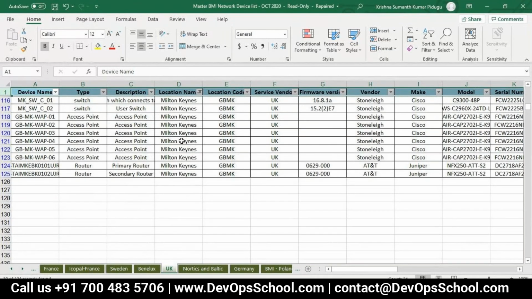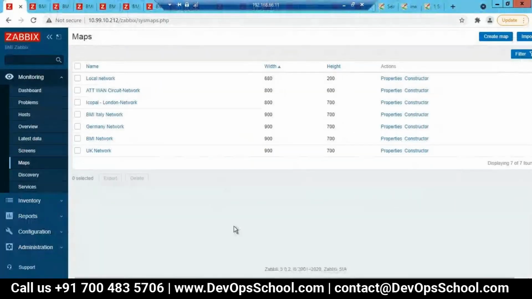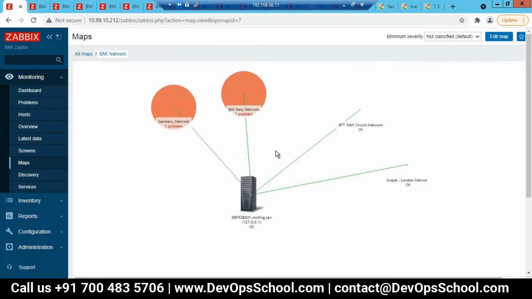Let's do one thing. In one side, open the Zabbix portal. Here you are creating UK. You have created another map, BMI. So this BMI is the entire network. Here I am giving the site wise maps around the Zabbix server: the German network, the Italy network, and I have to give UK, and in this, London one. In that way I am giving.